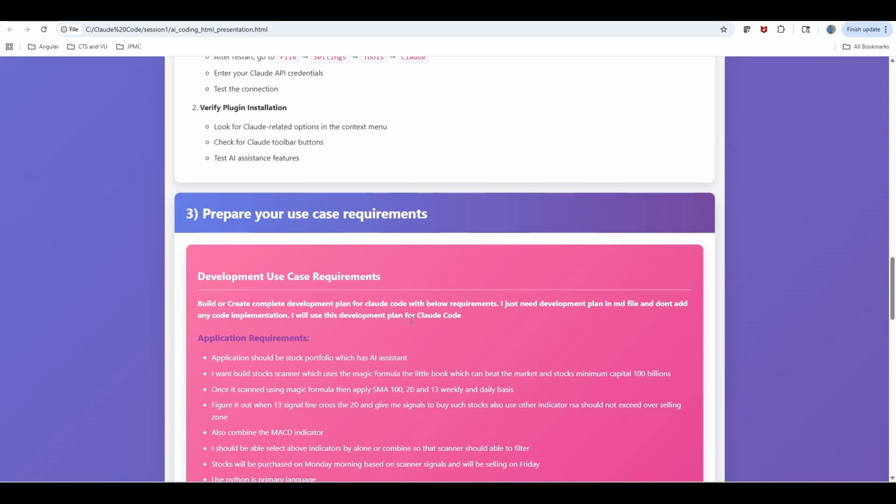Another important aspect of these agentic coding tools is that we can simply give high level, human understandable requirements, but internally the agentic coding tool is able to plan and create a very detailed development plan, like how a developer thinks.